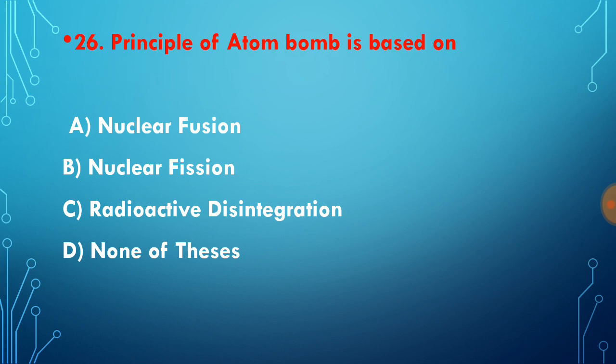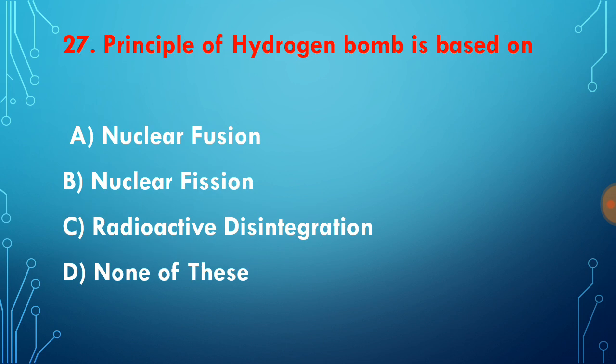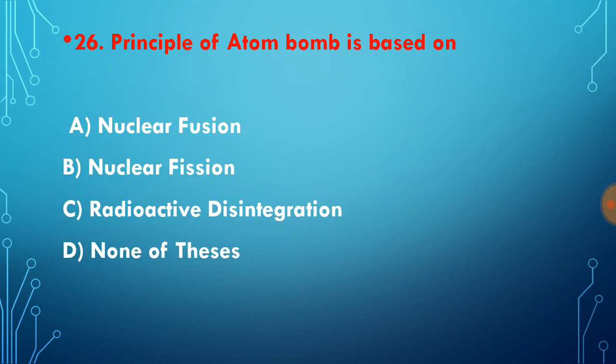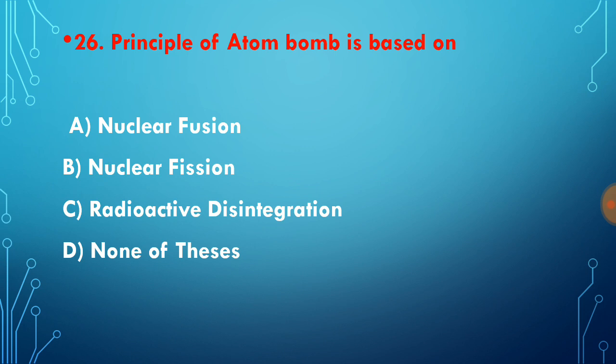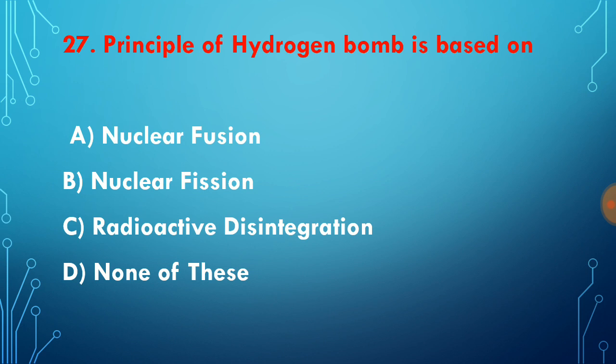Question number 26. The principle of the atomic bomb is based on? We have two questions from this, atomic bomb and hydrogen bomb. See, question number 26 says the principle of the atomic bomb, and question number 27 says the principle of the hydrogen bomb. In the atomic bomb we use nuclear fission. In the hydrogen bomb we use nuclear fusion.